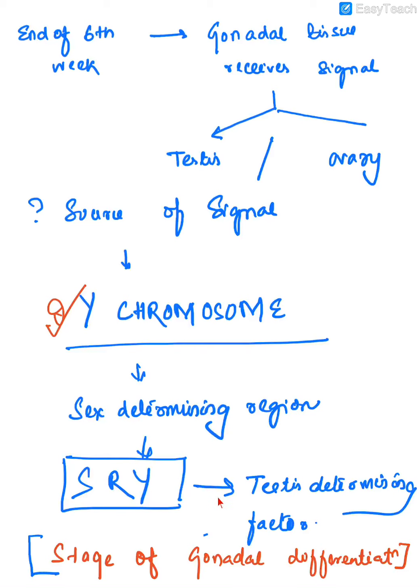In a case where this testis determining factor is not produced because of absence of SRY, because of absence of the Y chromosome, that means in a female fetus, testicular development does not occur. In that case, the gonad develops into the ovary. So the signal for formation of the ovary is the absence of the Y chromosome and SRY. So this is gonadal differentiation.